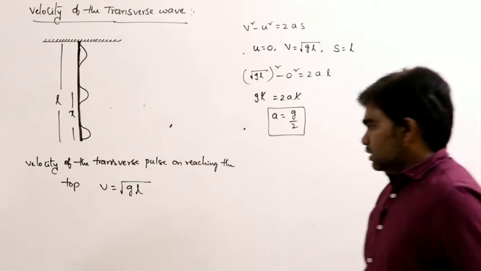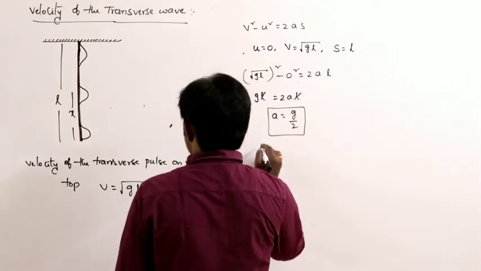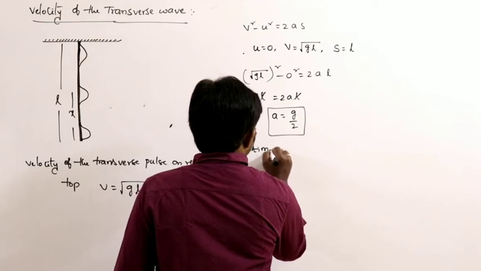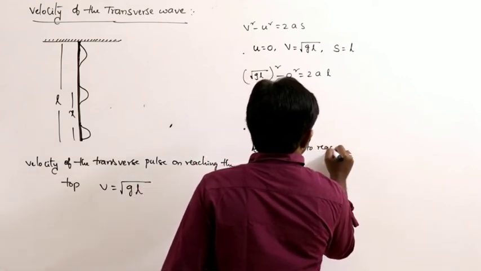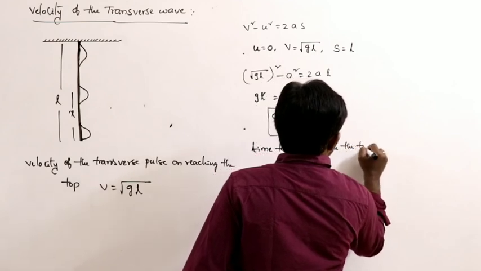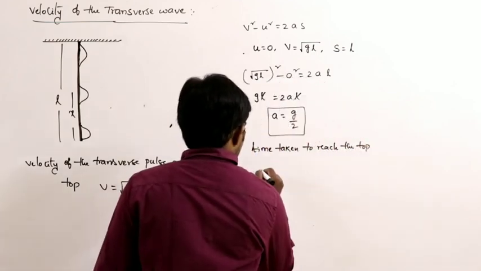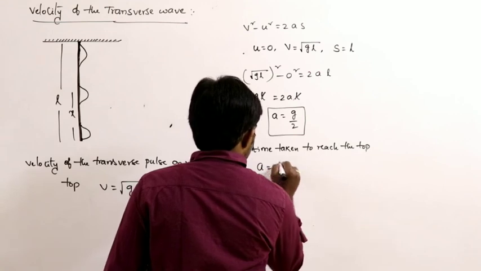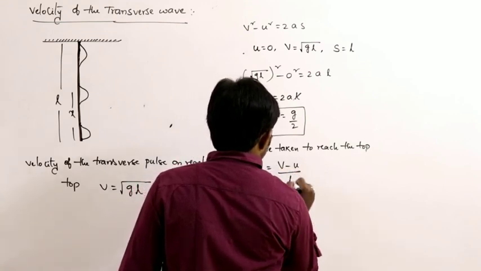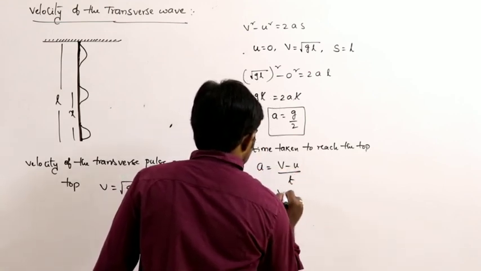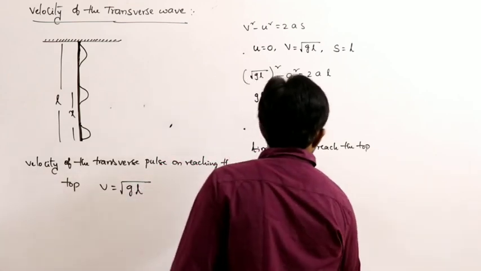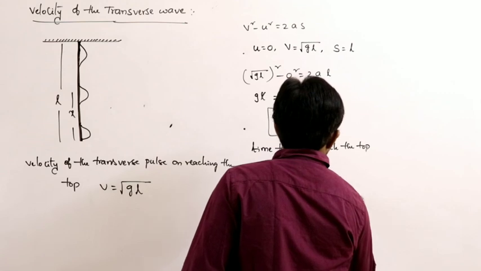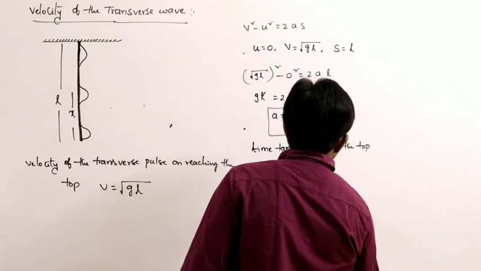That is the acceleration of the pulse. Then the time taken to reach the top. We know acceleration is change in velocity by time, or t equals v minus u by a. What is v? Square root of gL minus 0, divided by g by 2.